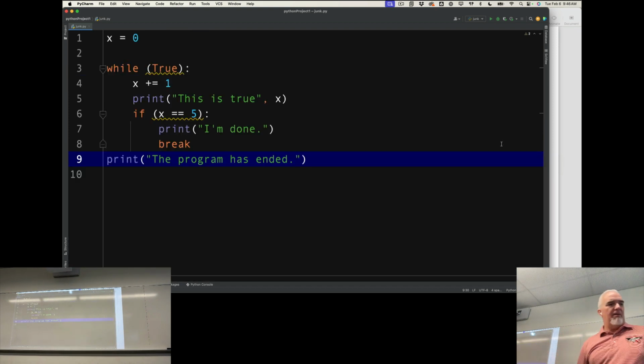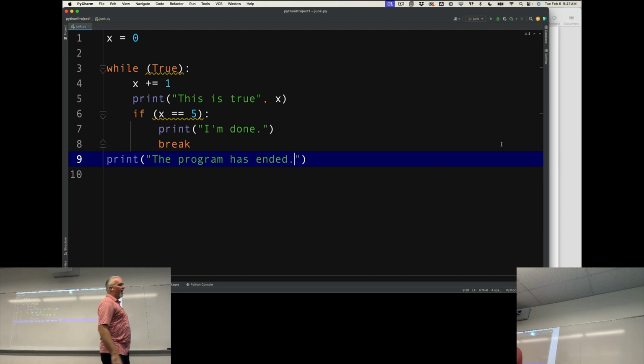A couple things I want to point out about this. Inside the while, you can see that whole block of code is indented one tab. And then the if statement has its own block of code that is indented one tab from the if.